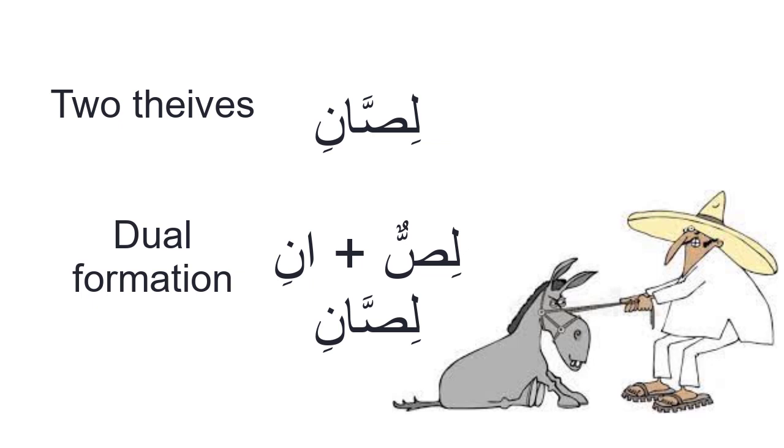للصاني, here سرق للصاني حمارة. للصاني is from لص. It is the dual form of لص, which means a thief. لص in Arabic means a thief, and للصاني, as you know, is the dual form. If you want to convert a singular noun into a dual noun in Arabic, you add to the end of that noun ani. So from lissun to lissani.